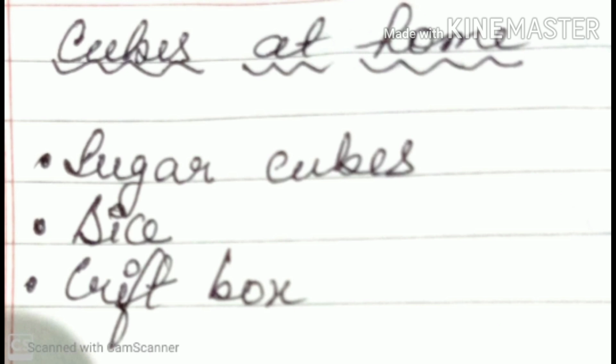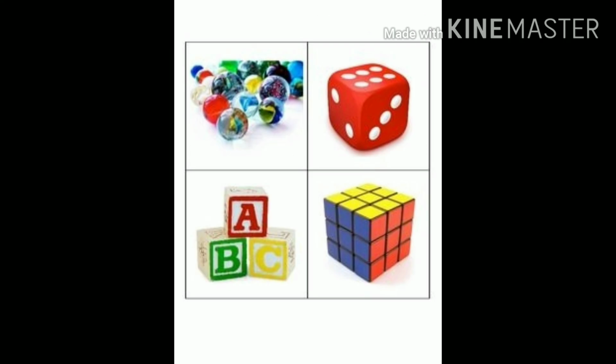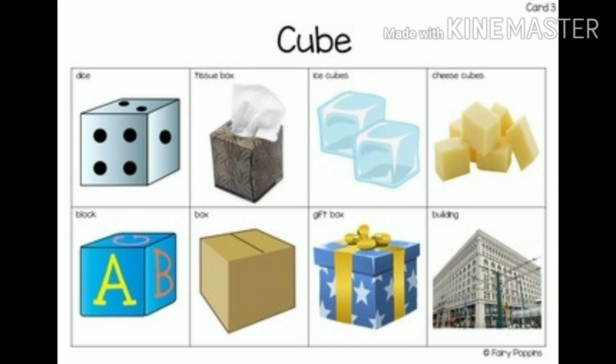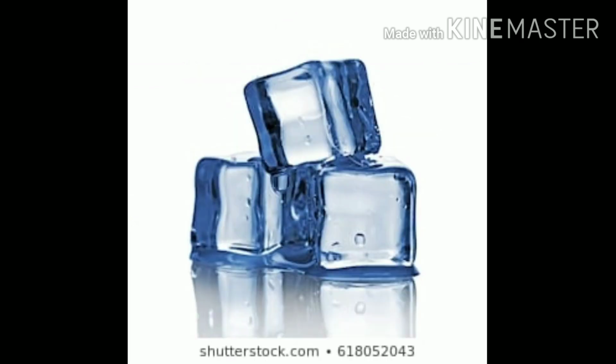Definition of a cube. This is a cube. It looks like a dice. It has flat faces, straight edges and corners. Cubes at home are sugar cubes, dice, gift box. See the images of cube shape objects: dice, blocks, then ice cubes.